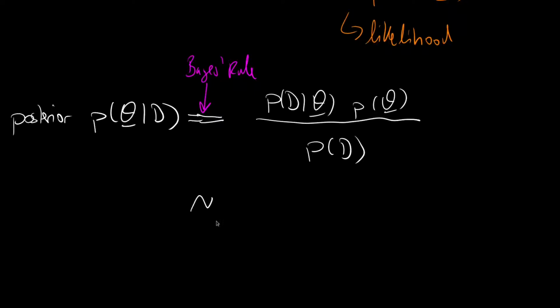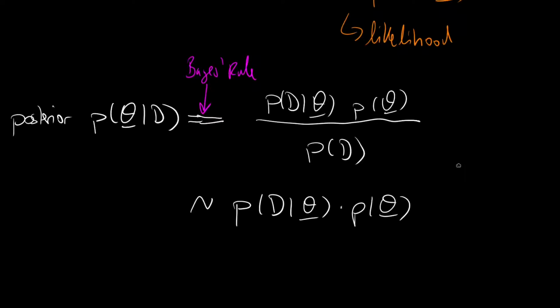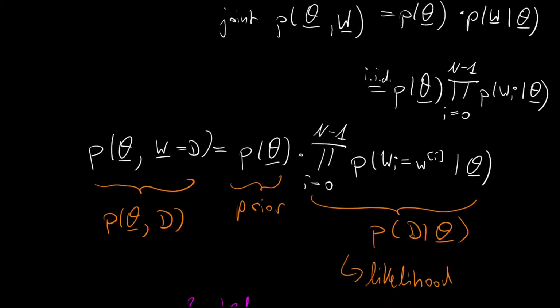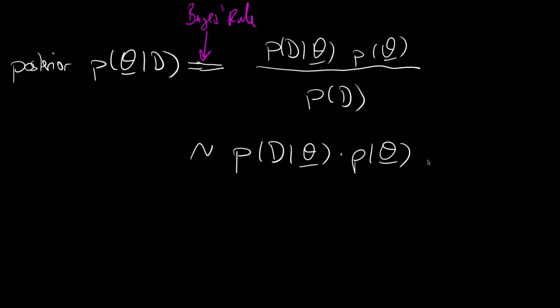Okay, so by the proportionality we get p of d given parameter vector theta times p of the parameter vector theta. And if you recall, this is nothing else than what we had up here. So it is nothing else than the joint; it is a general observation that the conditional is proportional to the joint. And then we can plug this in, just swap the orders.